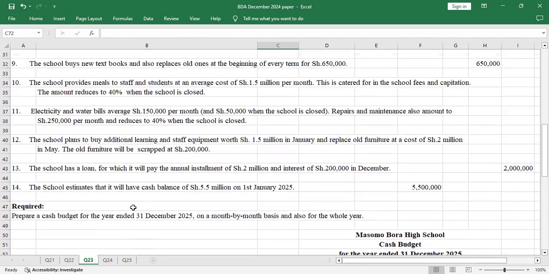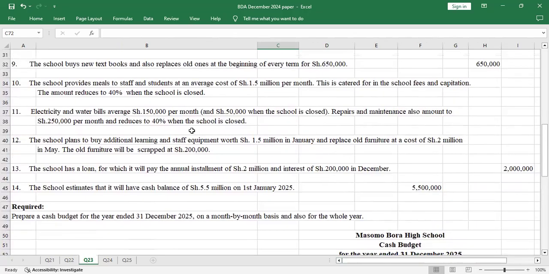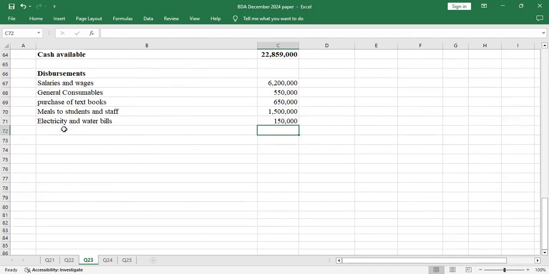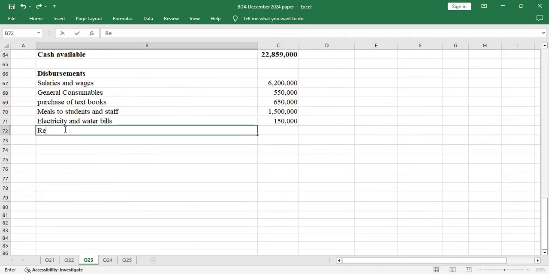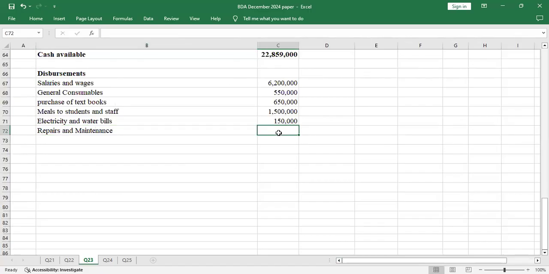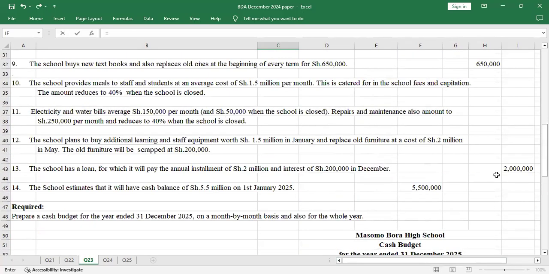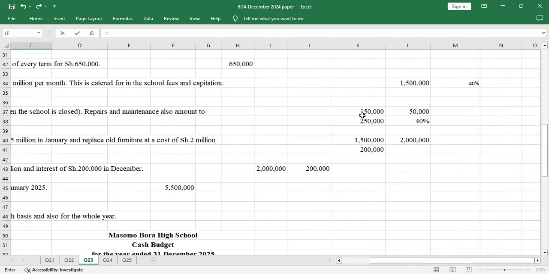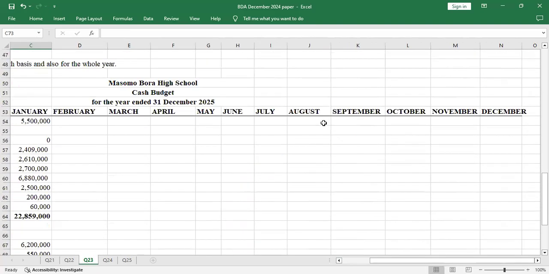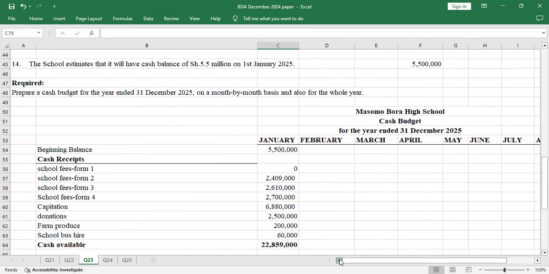Then we are told that under that information, there was repairs and maintenance of 250 per month and reduces to 40% when the schools closed. So repairs and maintenance is also a disbursement. It was how much? It was 250. I think I've captured it somewhere. Yeah, but it will reduce to 40% when the schools are closed.